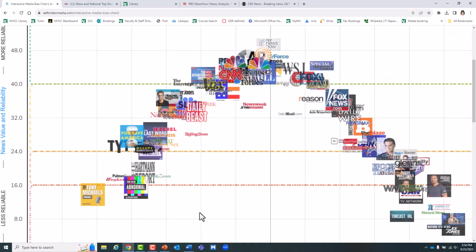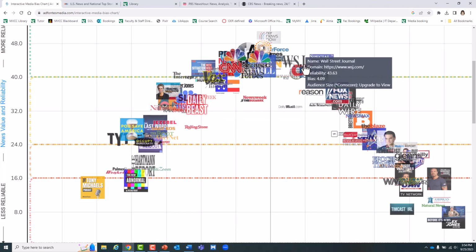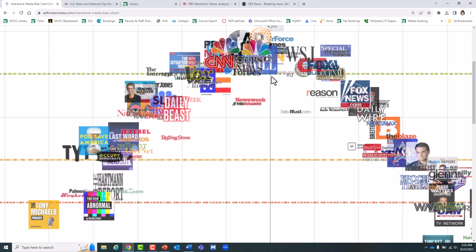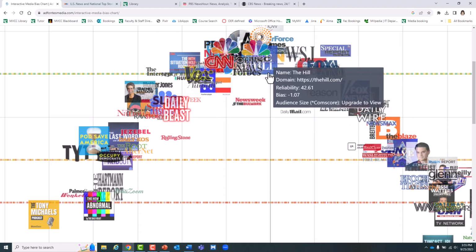This chart has different icons for different news sources. On the lower left are less reliable, more propaganda-based sources that are leaning towards the left side of the political spectrum. On the lower right, again, are less reliable sources that are more right-leaning. And then the further up you go in the arc, the more reliable they're considered, and also less bias. So this can give you some ideas of different sources you could use that perhaps may be leaning a little left, maybe leaning a little right, and some other that are considered less biased.